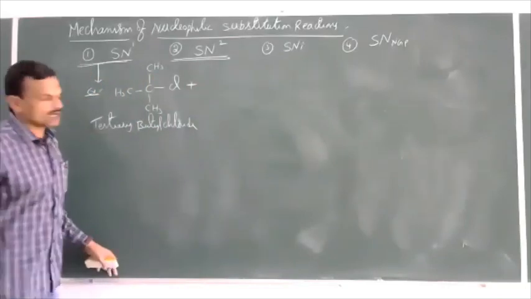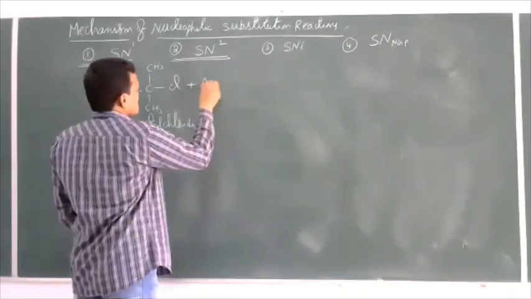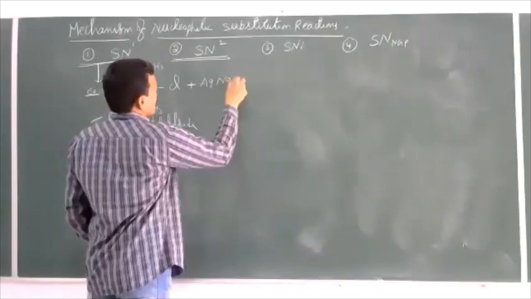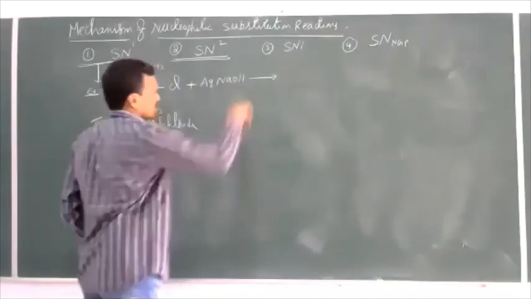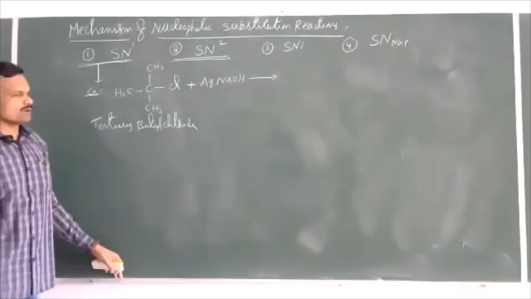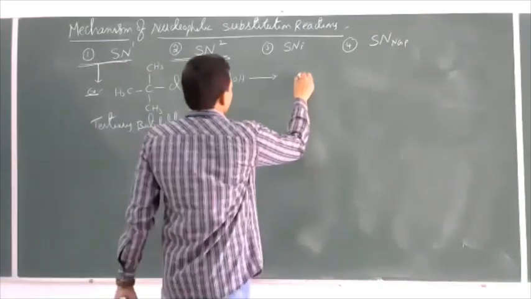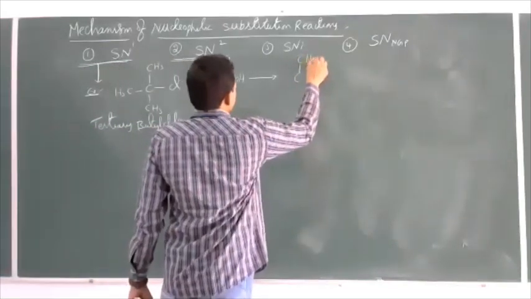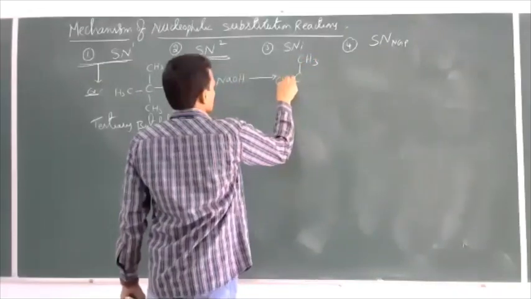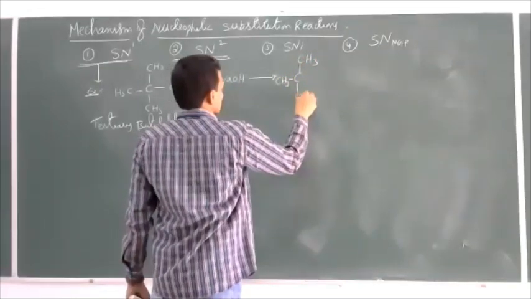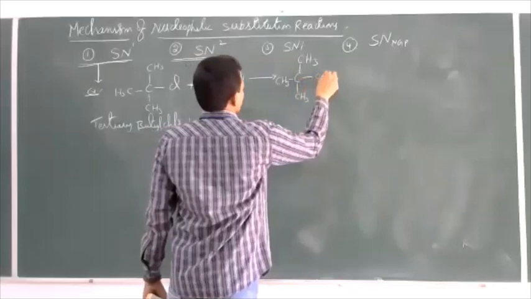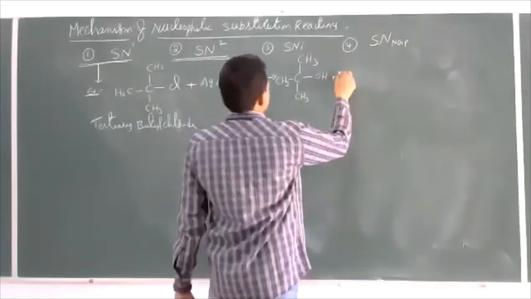Tertiary butyl chloride undergoes hydrolysis in the presence of aqueous NaOH. In the presence of aqueous NaOH, tertiary butyl chloride undergoes hydrolysis and gives tertiary butyl alcohol as the product, plus NaCl.